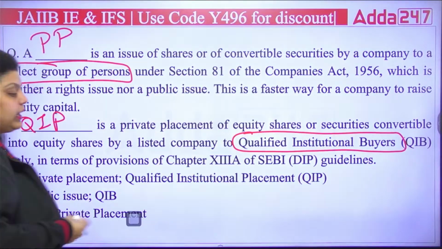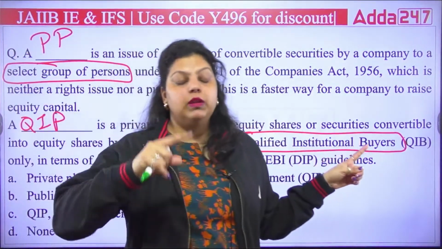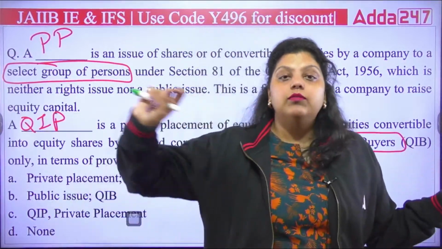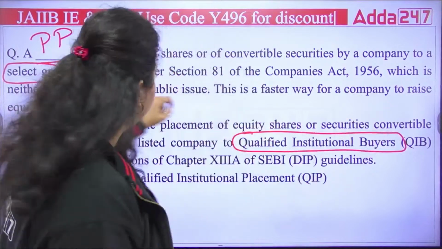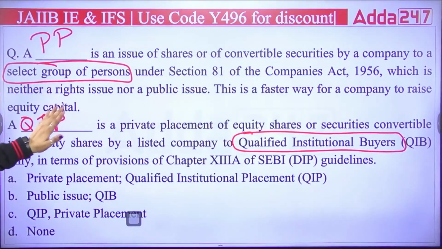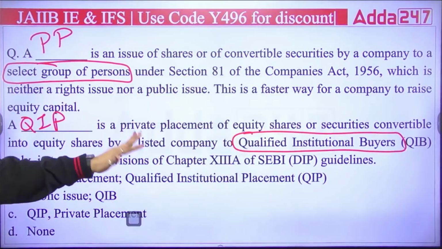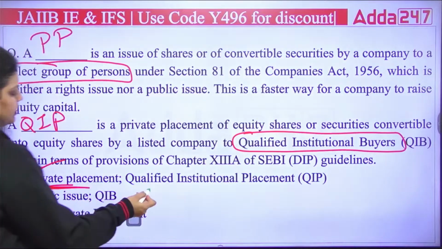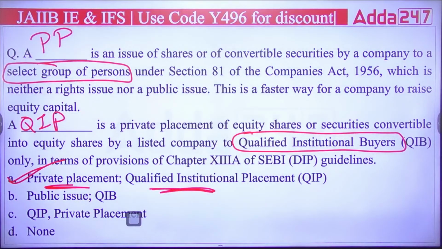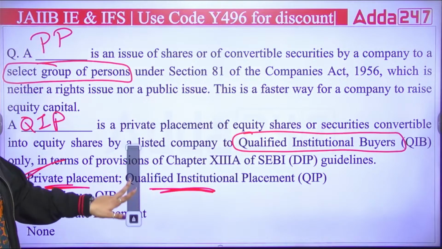If it was a public issue, it would be written as issuing to everyone. In a public issue, anyone can purchase the share. But in private placement, a selected group of people, and in your QIP, only qualified institutional buyers can purchase. So right answer will be here A option, private placement and QIP. So right answer will be your A.